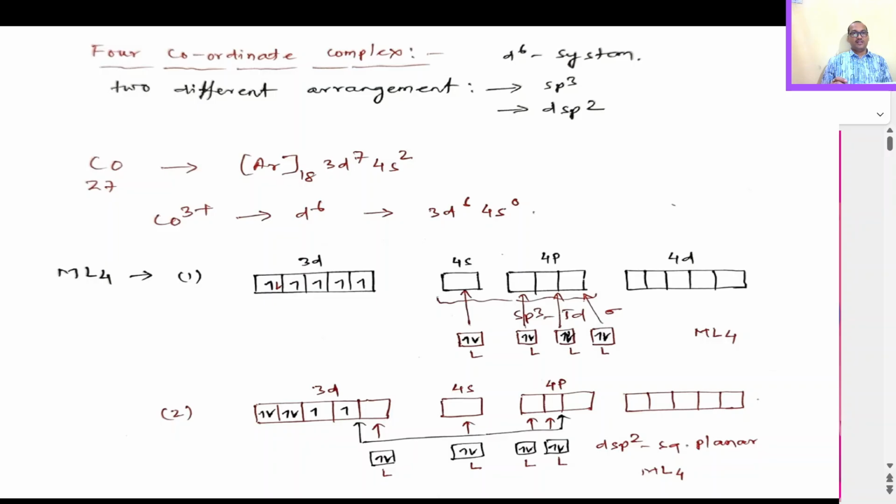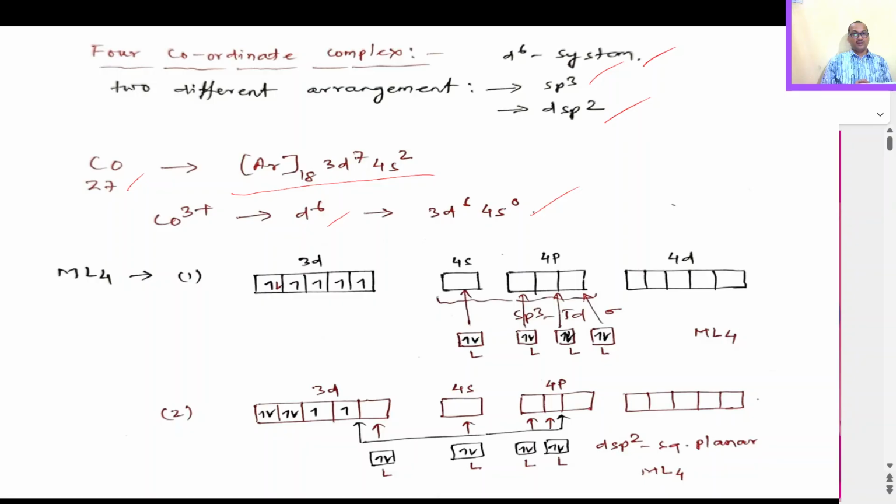So let's start with a 4 coordinate complex, that is a d6 metal ion. Two types of arrangement can occur, sp3 hybridization and dsp2 hybridization. For example, a cobalt complex, cobalt atomic number 27. Its configuration is argon 18 3d7 4s2. Cobalt plus 3 state means a d6 ion, so the configuration will be 3d6 4s0.